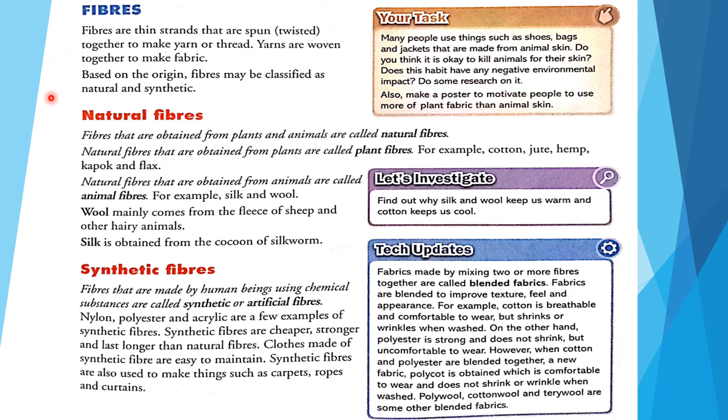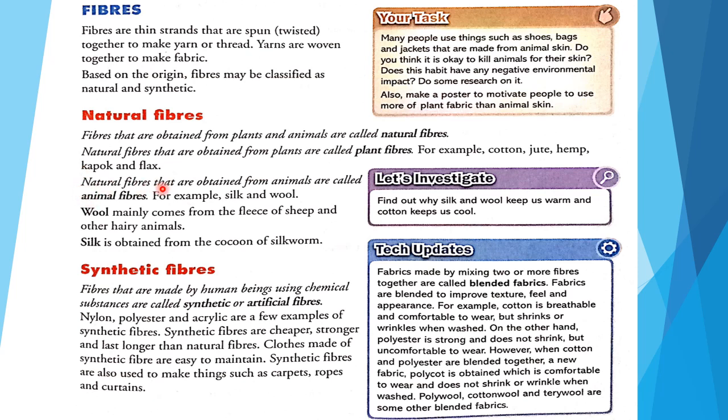Again, based on their origin, fibers are of two types. Those are natural fibers and synthetic fibers. First we will see what natural fibers are. Fibers that are obtained from plants and animals are called natural fibers. And natural fibers that can be obtained from plants are called plant fibers. For example, cotton, jute, hemp, kapok and flax. So these are the plants from which these natural fibers are obtained.